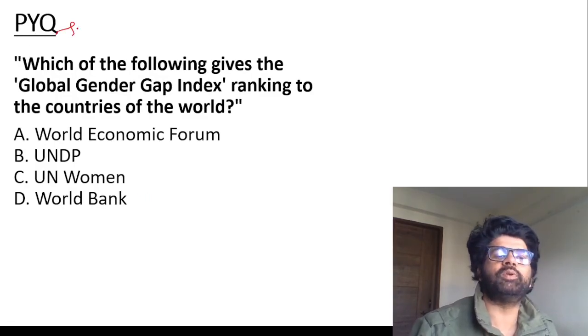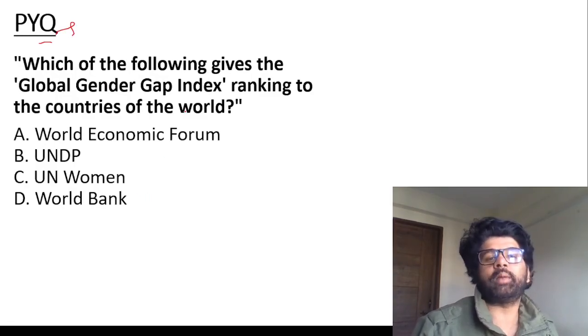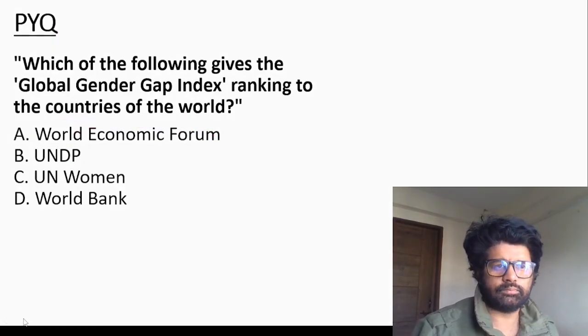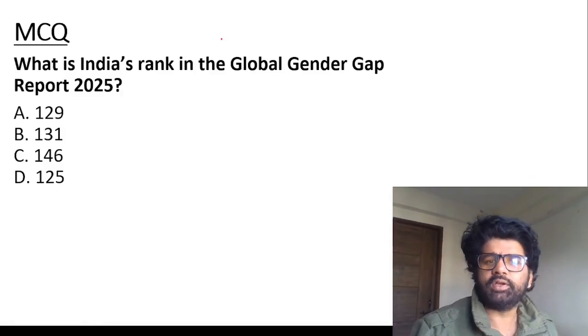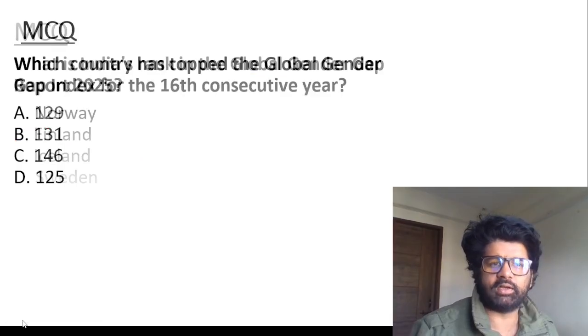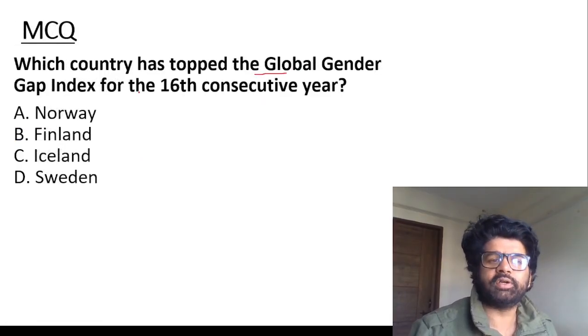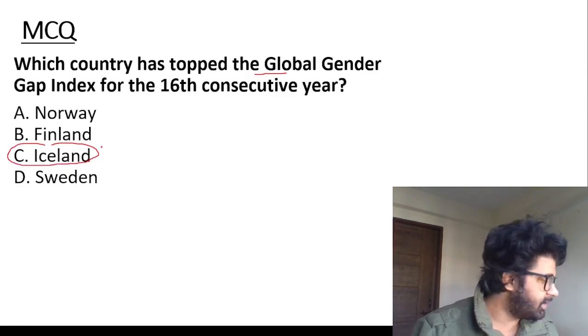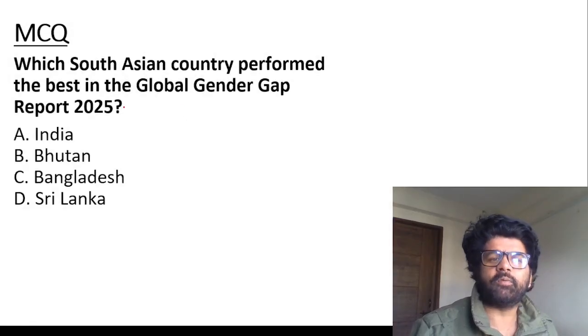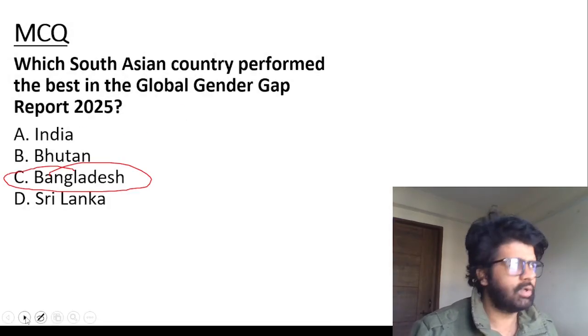This is a UPSC PYQ, so solve it. Global Gender Gap Index, who publishes it? World Economic Forum. What is India's rank in Global Gender Gap Report 2025? The rank is 131 out of 148 countries. Which country has topped the Global Gender Gap Index for the 16th consecutive year? Iceland. Iceland is making record after record. Which South Asian country performed the best in Global Gender Gap Report 2025? The answer is Bangladesh.